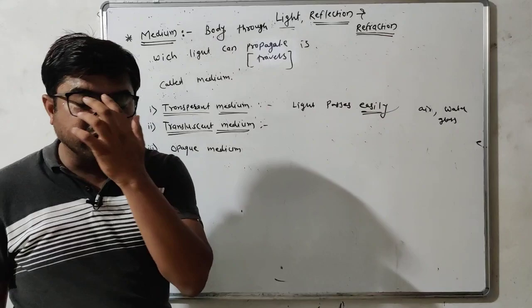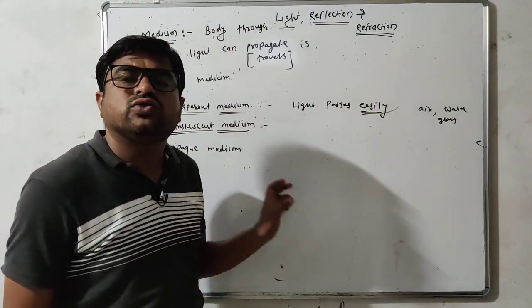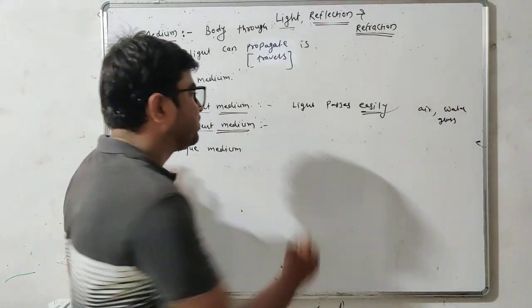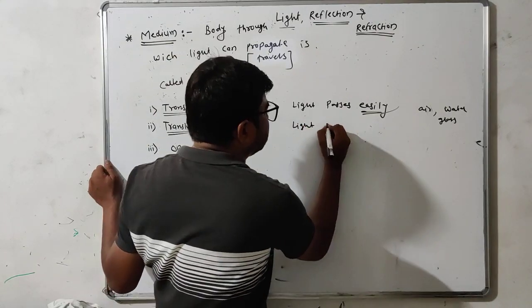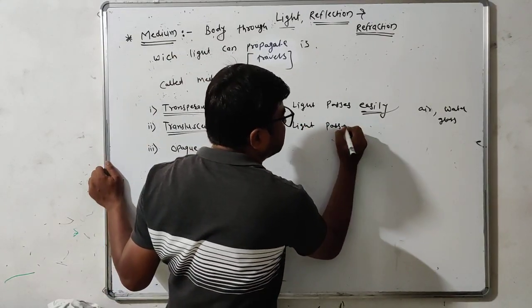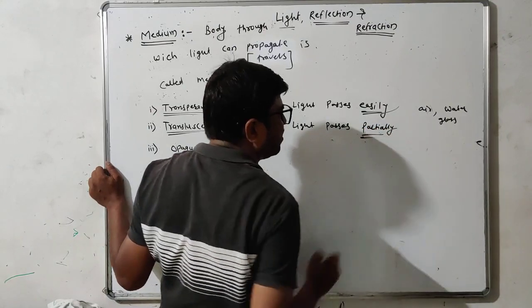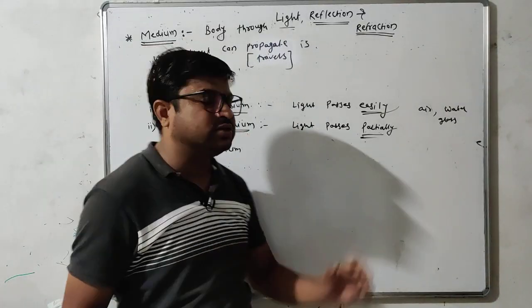Translucent medium is that medium through which light passes partially. Through a translucent medium light passes partially, meaning 100% of light is not able to pass through it.